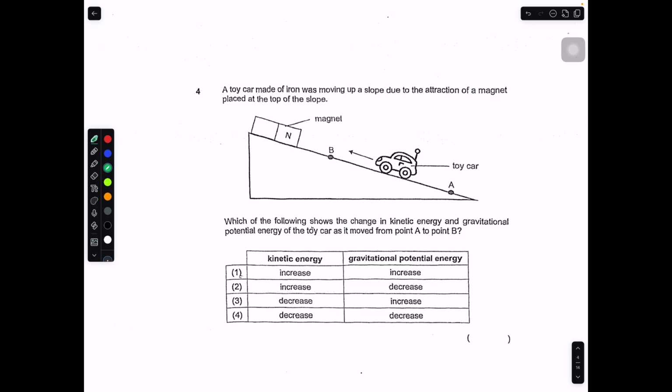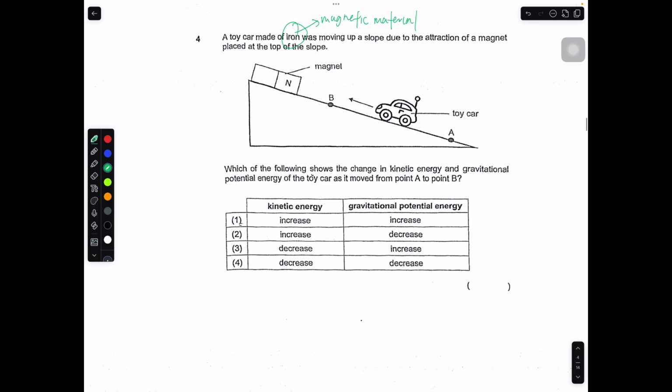A toy car is made of iron. Okay, this is trying to tell you that it is a magnetic material. Iron is a keyword. It was moving up the slope due to the attraction of a magnet placed on top. So it moved up. Which of the following shows the changes in kinetic energy and potential energy? So kinetic energy will increase because there is movement. So KE increases. There's movement. Okay, so 1 and 2.